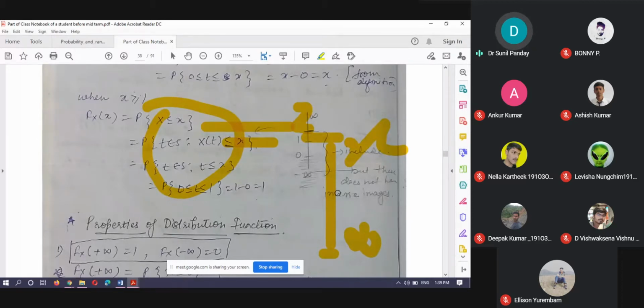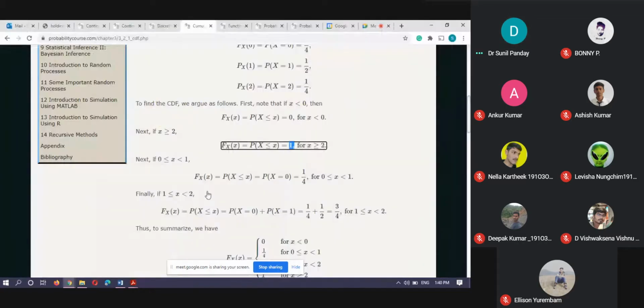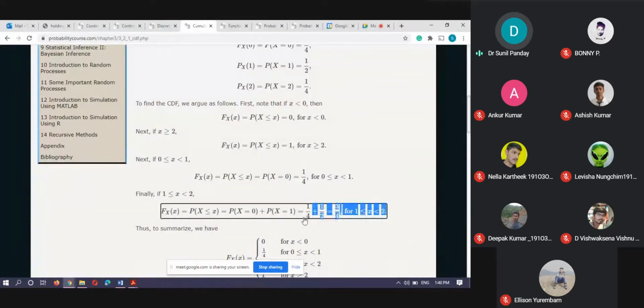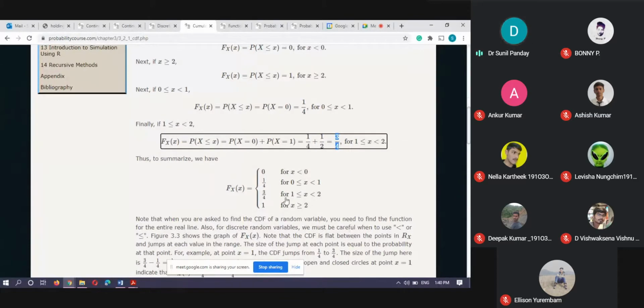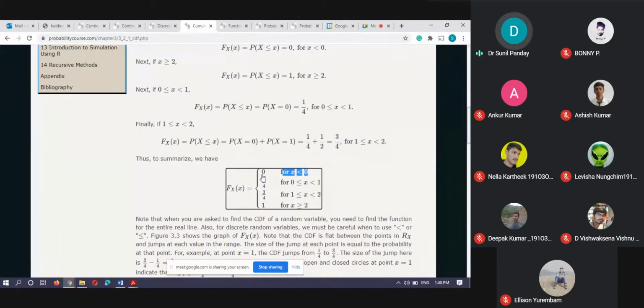So this interval, minus infinity to x, contains 3 sample points, TT, TH and HT, and all of them have a probability of occurring 1 by 4. So 1 by 4 plus 1 by 4 plus 1 by 4, you are getting 3 by 4.